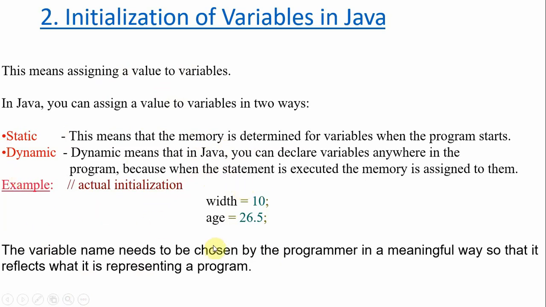The names of variables should be defined carefully. Why? Because they should have a specific meaning that reflects the program's purpose. For addition of two numbers, use number1, number2. For string concatenation, use name1, name2. The name of a variable should match the purpose of the program. That is taken care of by the programmer.